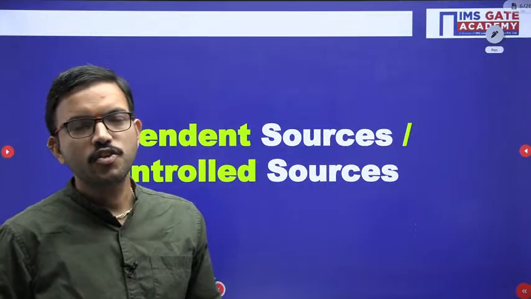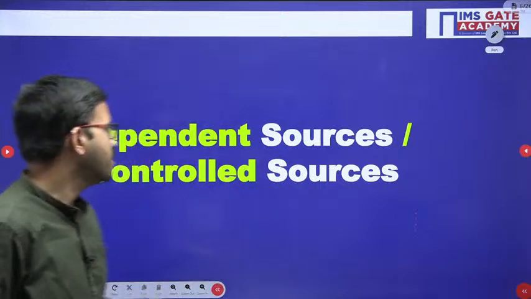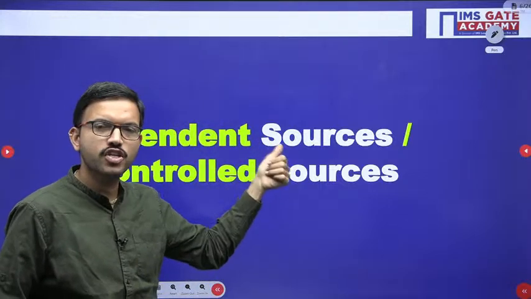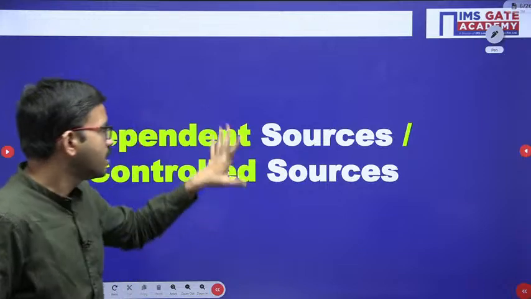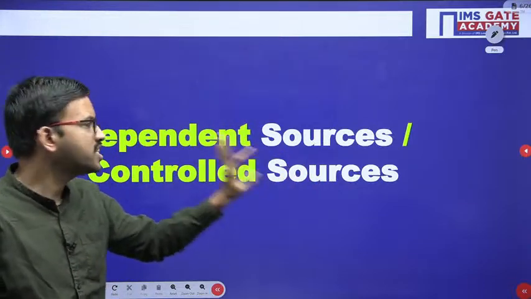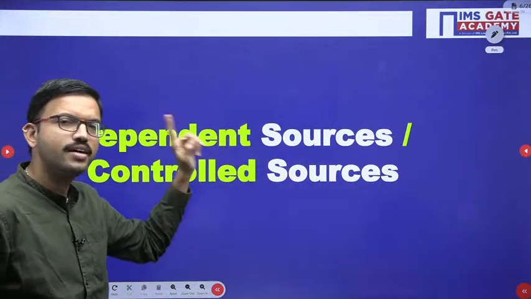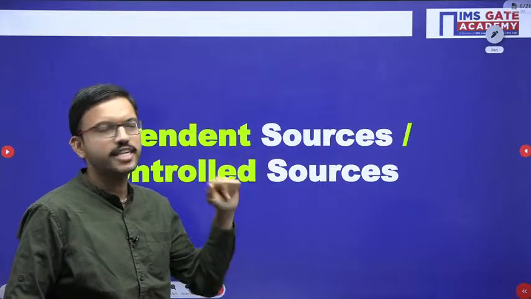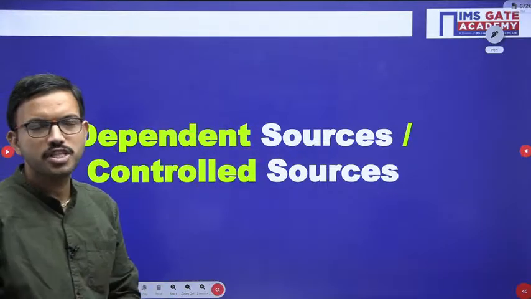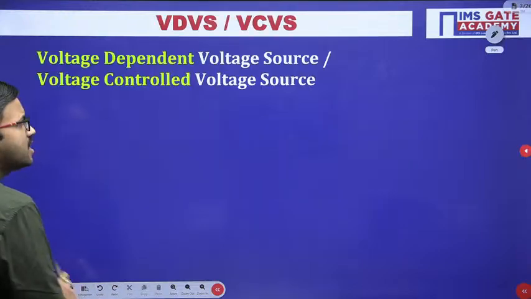Yes, obviously you will be getting 4, because we are having two types of source, one is voltage source, another one is current source. That voltage source or current source can depend on voltage or it can depend on current. So accordingly we will be having total 4 dependent sources. We'll discuss one by one.